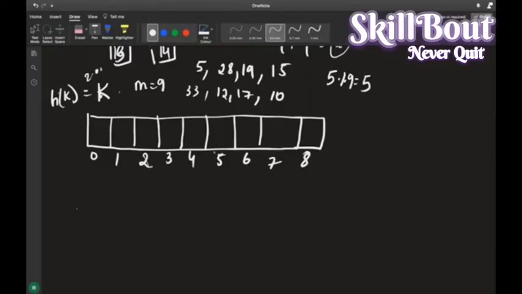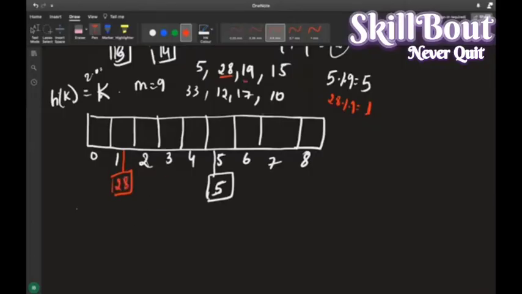It is chaining, guys. Since it is chaining, I'll write it like this: 5 itself, like this. Now I'm taking 28. 28 mod 9 is 1. So it will go to the 1st index, and inside here I'll store 28.